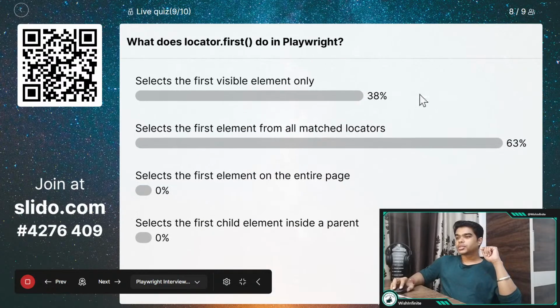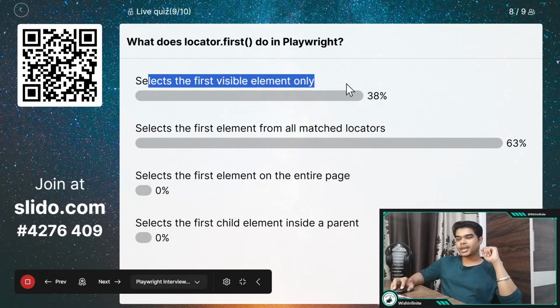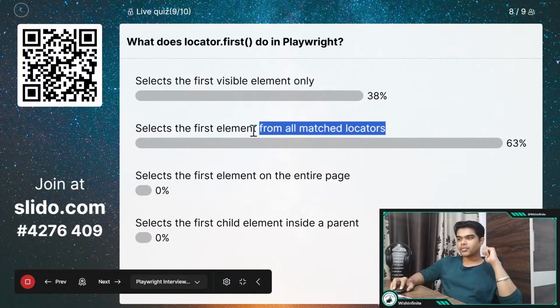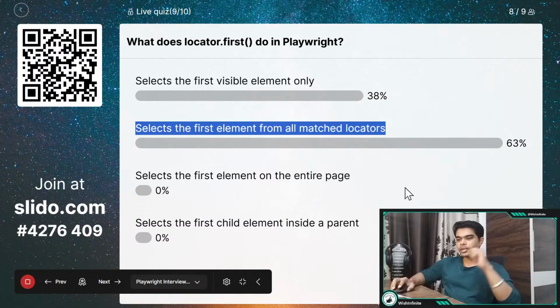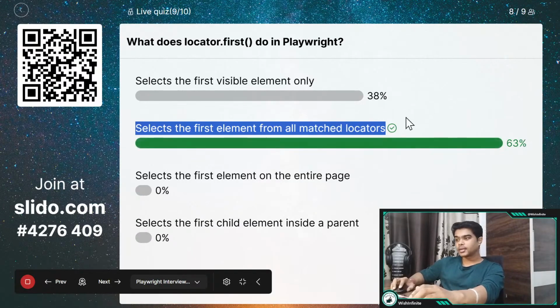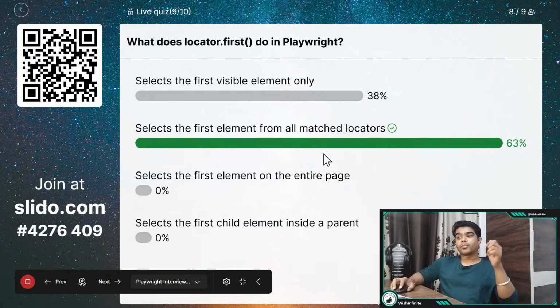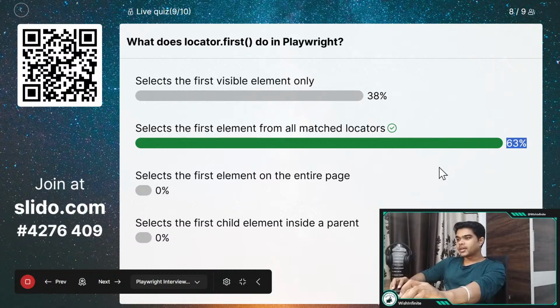Okay, so 38% of people have selected that it selects the first visible element only, and 63% have selected that it selects the first element from all the matched locators. Okay, so now let me reveal the correct answer. This second one is the correct answer, which is select the first element from all the matched locators. And 63% have answered it correctly.